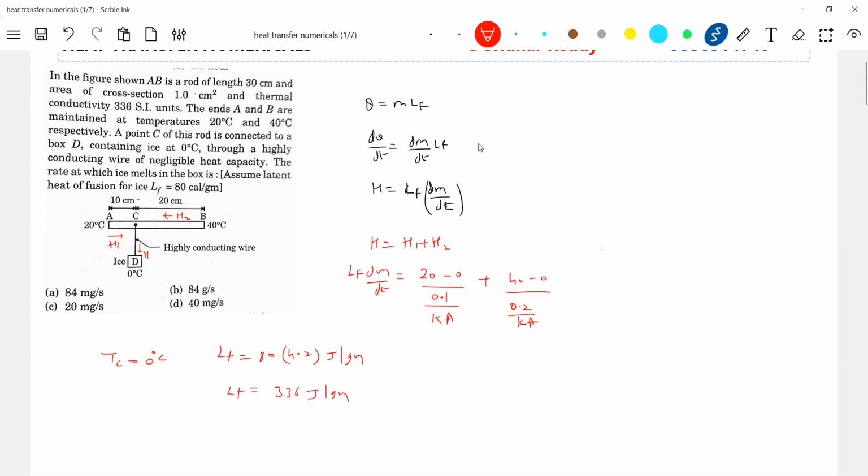So we'll express per gram. Answer will be 40 milligrams per second.